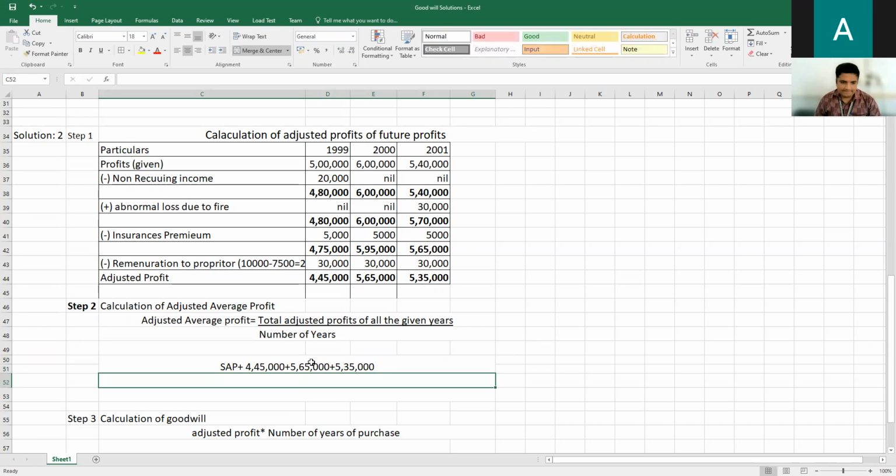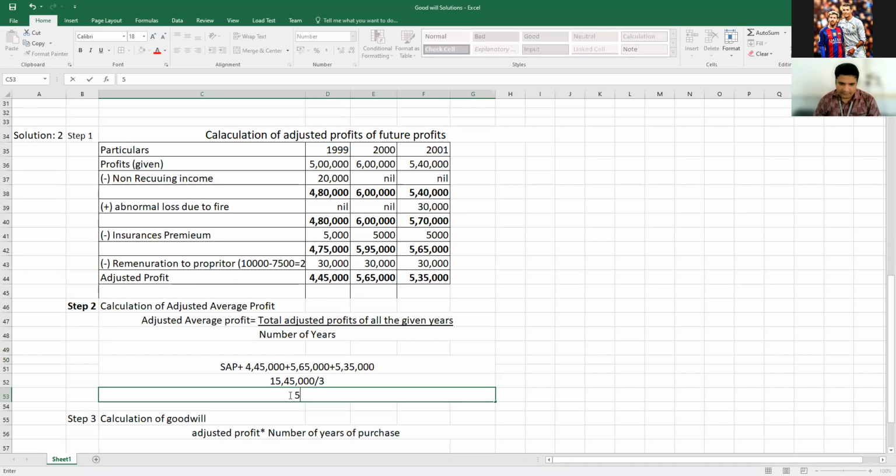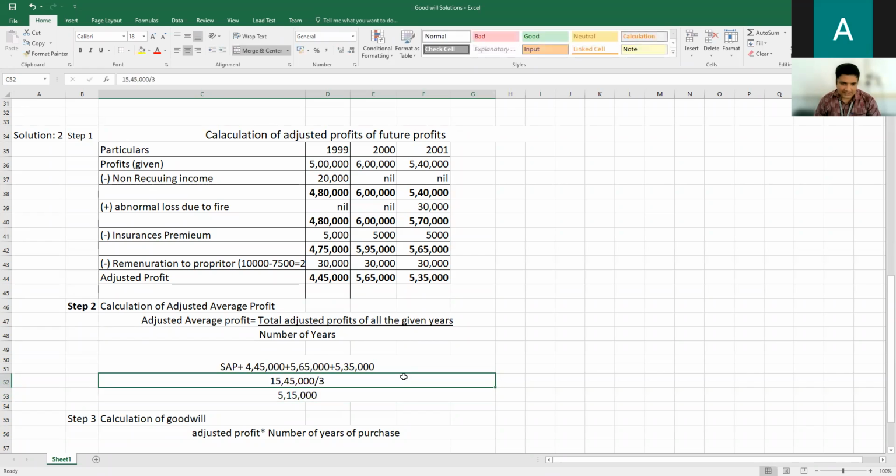How much will you get? 15,45,000. 15,45,000 divided by 3. So how much will you get now? 5,15,000. Yes, correct. 5,15,000. That's all.